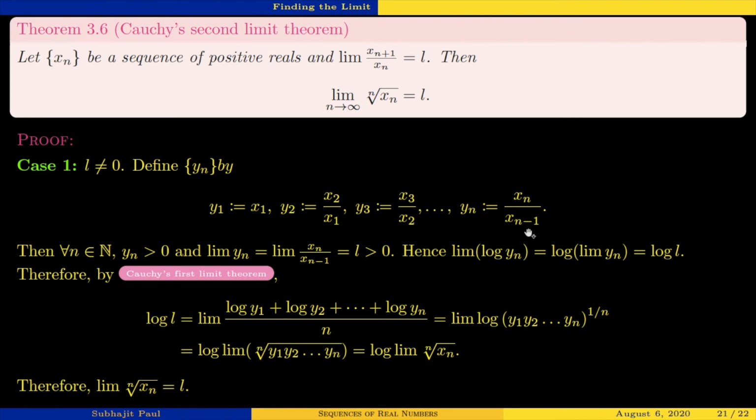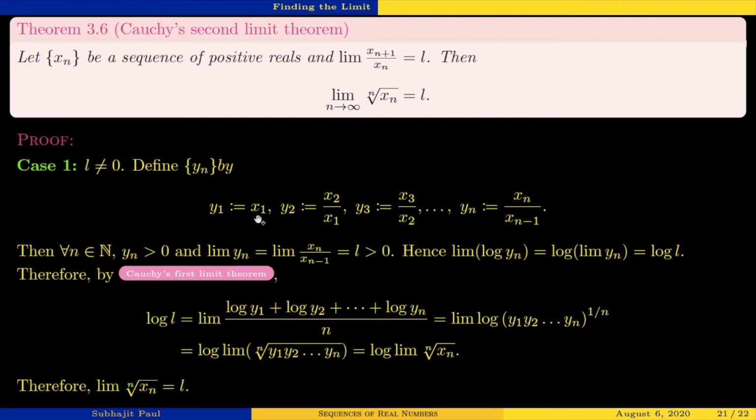So this is just a telescopic product series. Everything cancels one from the previous one. So x1 cancels x1, x2 cancels x2, so everything cancels. The only thing surviving is this term xn, the last numerator.